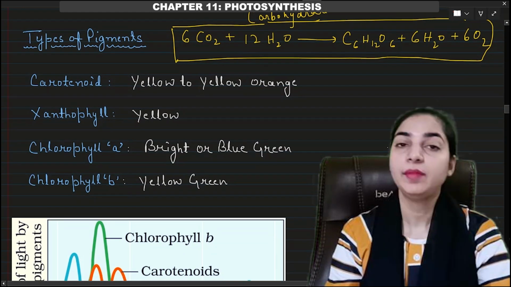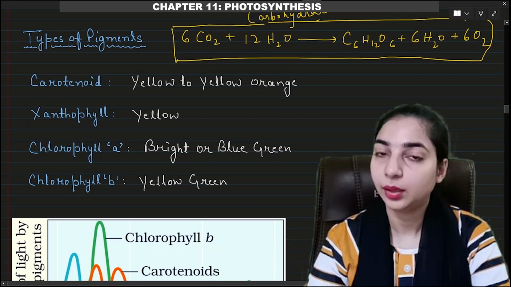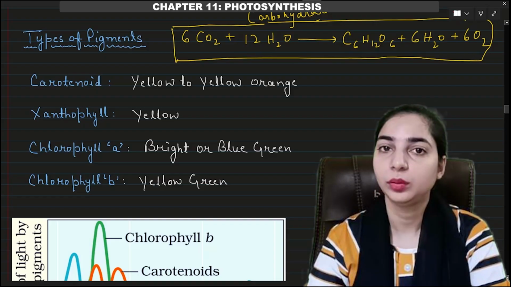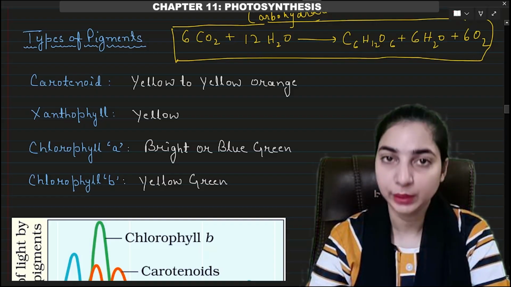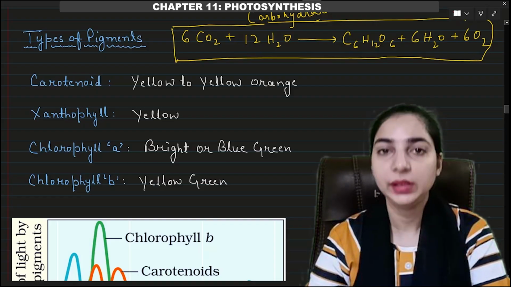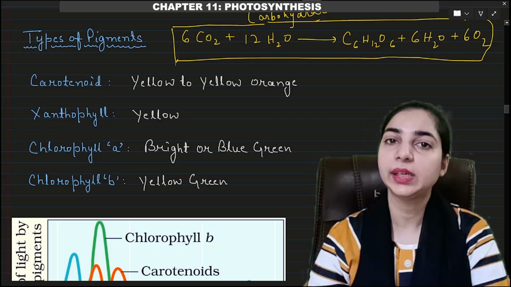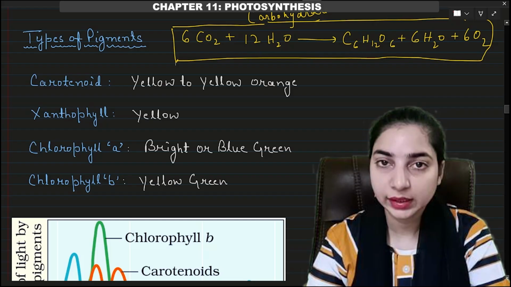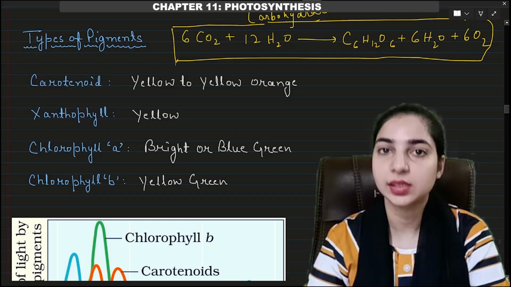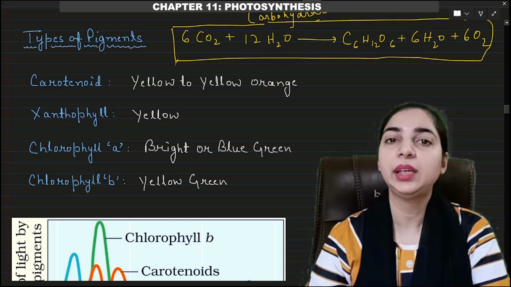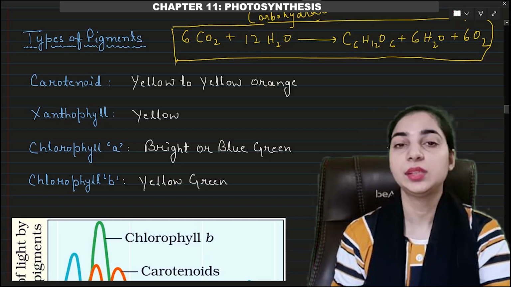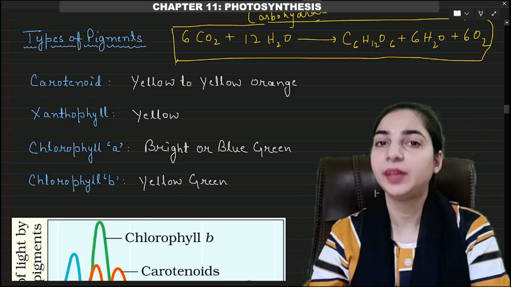Now, have you seen that the plants are green in color, right? But have you ever observed that not all the plants look very similar? They are different from each other. The shades of green vary from one plant to other plants. Some plants are dark green in color, some are light green, some are yellowish green, and some might appear to be orangish, right? Why is it so? Because the plants contain different types of pigments.